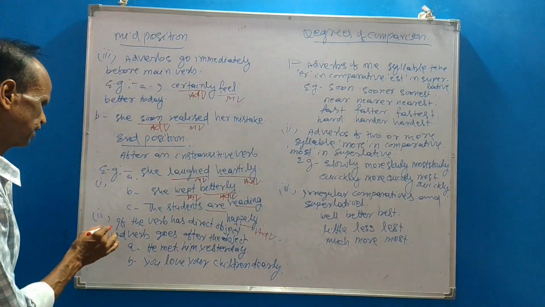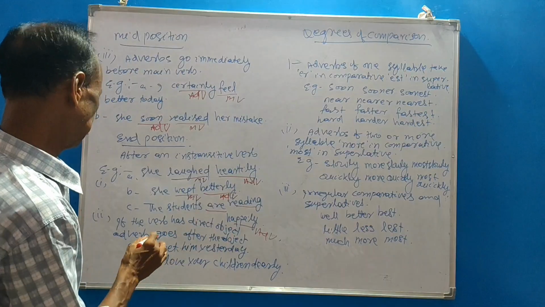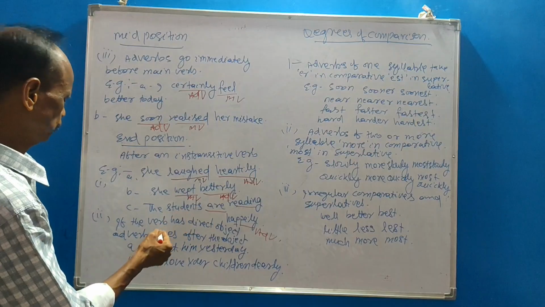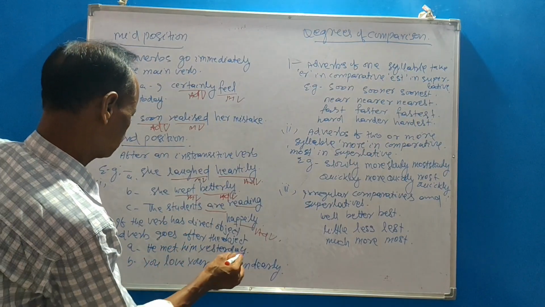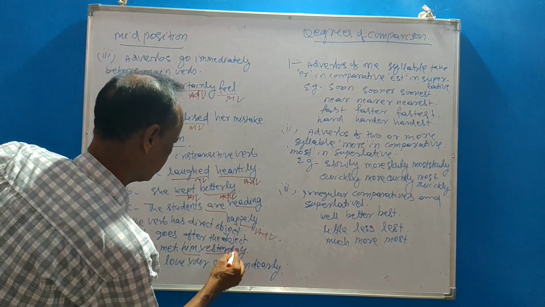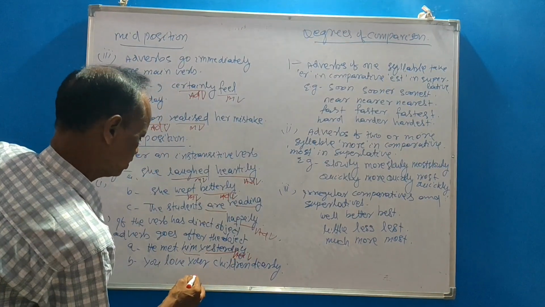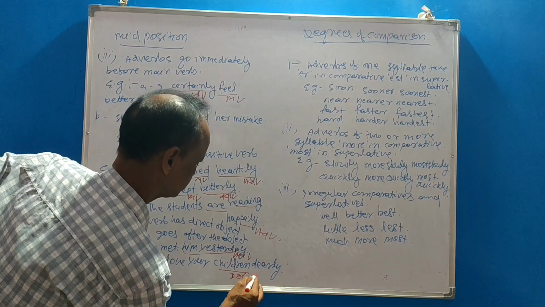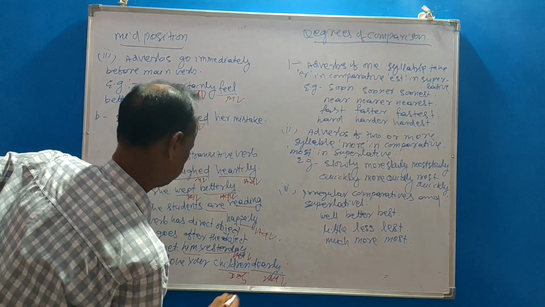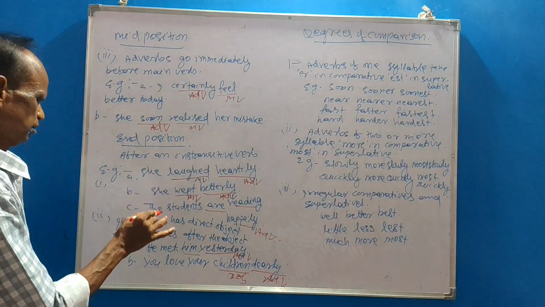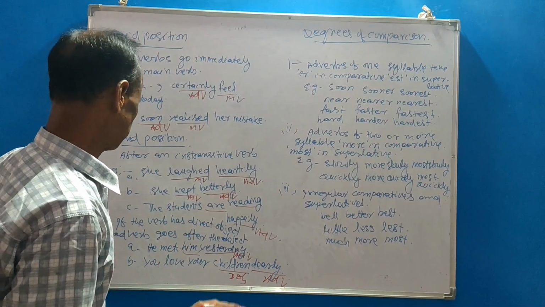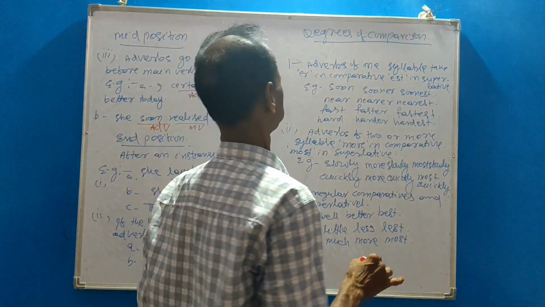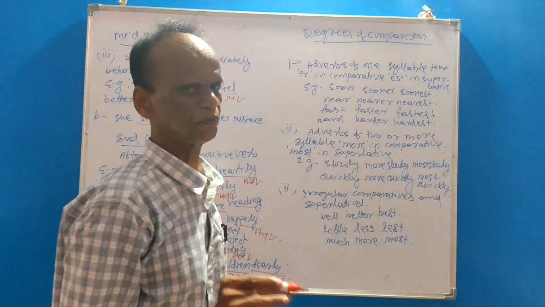Point 3: if the verb has a direct object, the adverb goes after the object. After the object. He met him yesterday. Direct object is him, yesterday is the adverb. Similarly, with children as the direct object, the adverb comes after it. So if the verb has a direct object, the adverb goes after the direct object.